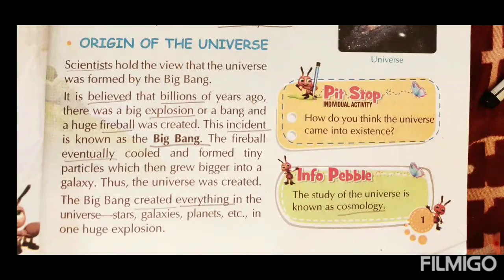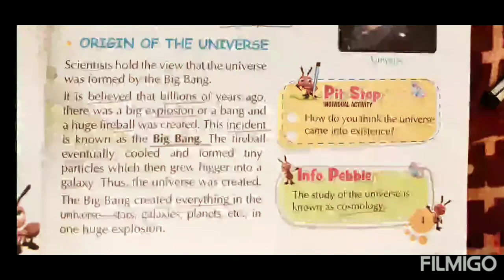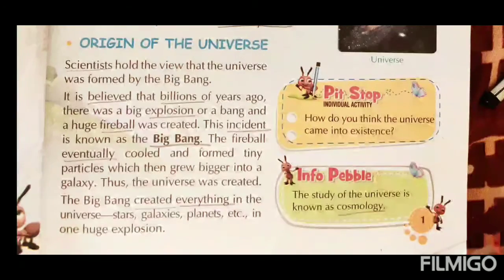This incident is known as Big Bang. Just some time before I said that Big Bang means some incident happens. Billions of years ago means billions of years before. What happens? There was a big explosion, it means blasting. By the blasting, many types of fireballs were created or formed by the explosion.